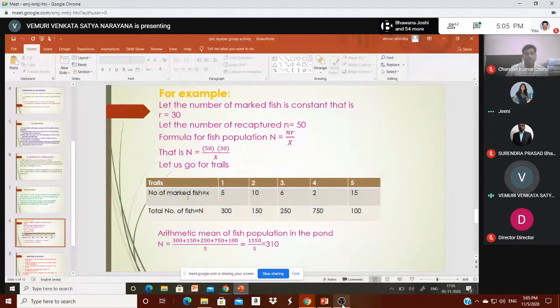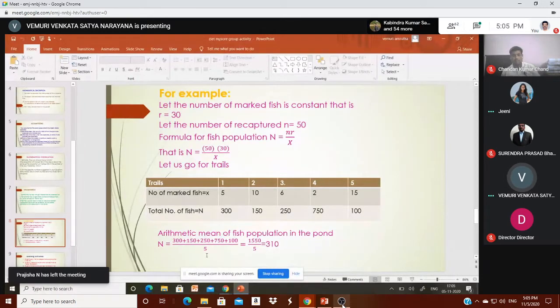The number of marked fish x is 5 in the first, 10 in the second, 6 in the third, 2 in the fourth, and so on. Applying the formula: dividing by 5 we get 300, dividing by 10 we get 150, and like that for all the trials. From that, at a 7th class level, I took the arithmetic mean of the fish population in the pond: add up all the values and divide by the number of values. We get 310. So we estimated that the number of fish in the pond will be 310.